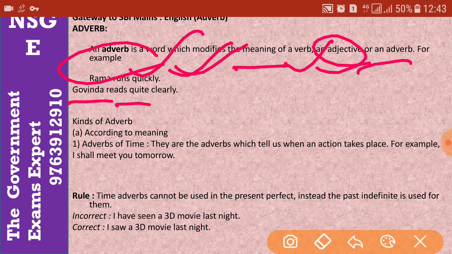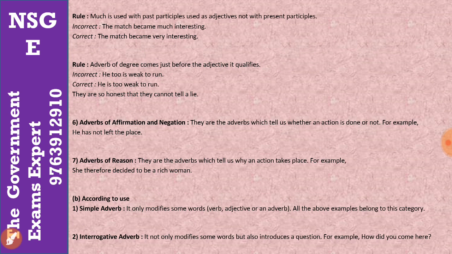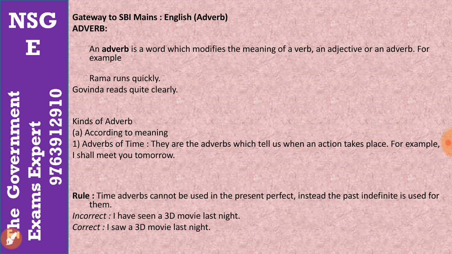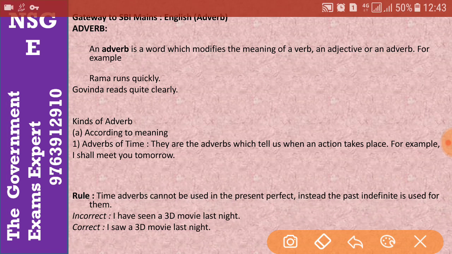So you can also find out what an adverb is. Basically there are two kinds of adverbs: according to meaning, and according to use. First of all we will check the kinds of adverbs. The adverbs are defined according to their meaning and according to their use also. So first of all, according to meaning, the first one is adverbs of time. So what is this adverb of time?